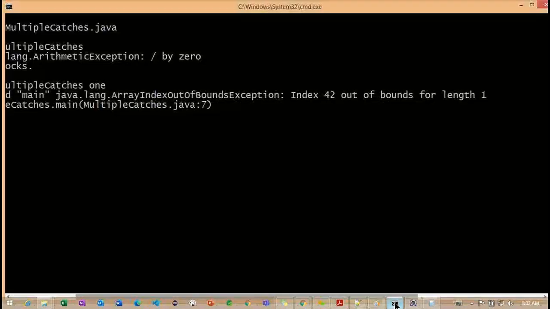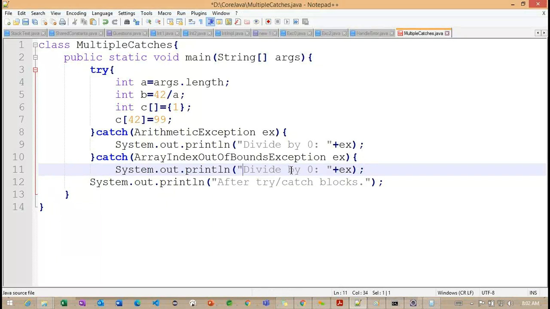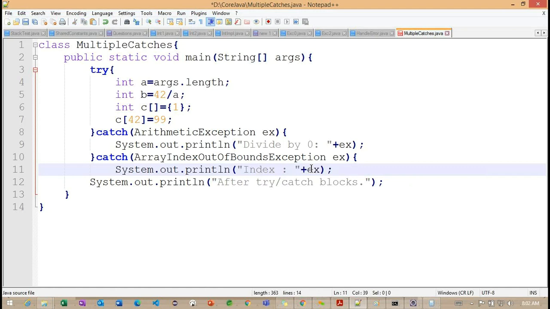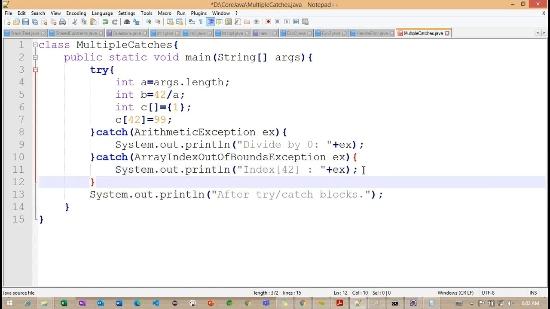This is another EX, and what is the method we are going to get? Index 42, we are trying to work with index 42.